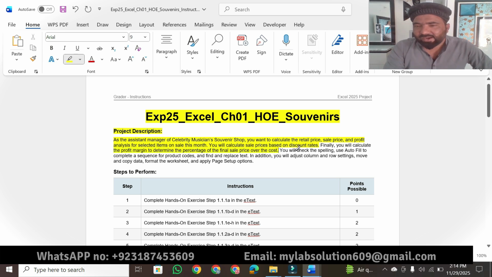Then you will check the spelling, use autofill to complete the sequence for product codes, and find and replace text. In addition, you will adjust column and row settings, move and copy the data, format the worksheet, and then apply page setup options. All these are the project description of what we have to do in today's project. We will solve this project step by step.